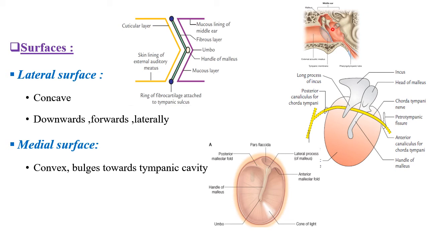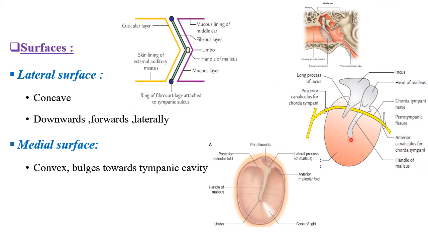The point of maximum convexity on the medial surface is called the umbo. And this surface receives the handle of the malleus in between the fibrous layer and the mucous layer.